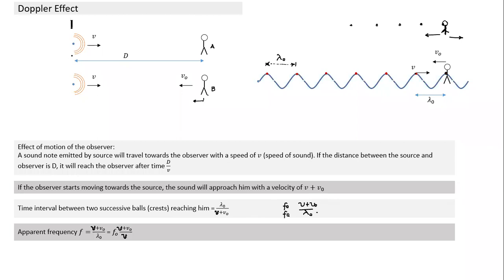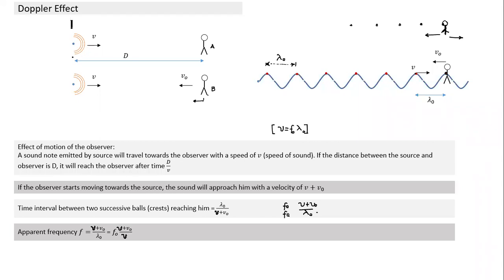What is this Doppler effect about? Doppler effect is that the frequency of a sound note as observed by the person may not be the same as the frequency of sound emitted. It will change if there's a relative motion, either the source moves or the observer moves. But whenever we calculate that, this condition has to be met: V has to be equal to f naught lambda. This is when there's no motion at all. But in case of relative motion also, this equation has to hold good.